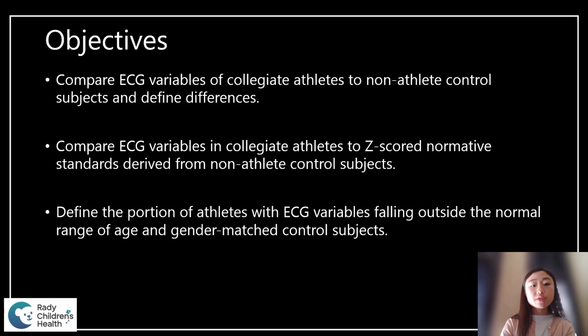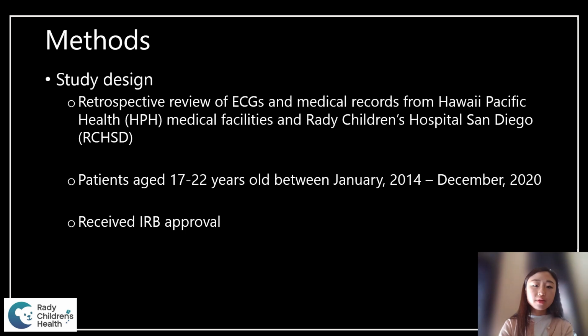So the objective of our study was to compare the EKG variables of collegiate athletes to non-athlete control subjects and define the differences, compare the EKG variables in collegiate athletes to Z-scored normative standards derived from the non-athlete controls, and define the portion of athletes with EKG variables falling outside the normal range of the age and gender matched control subjects. This was a retrospective review of EKGs and medical records from Hawaii Pacific Health Medical Facilities and Rady Children's Hospital, San Diego.